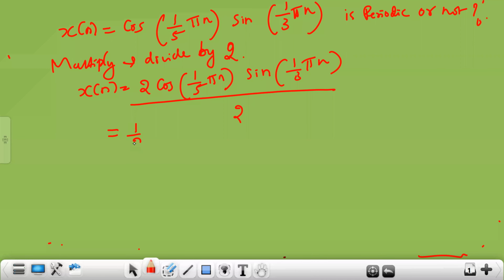So this is equal to 1 by 2. This is a constant, can be taken outside. So 1 by 2 into 2 cos a sin b.